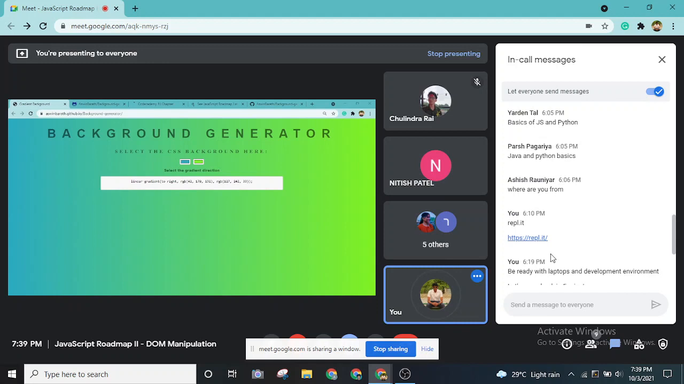I'll also be teaching you the new features that we have in JavaScript. There are a lot of new features, and we call these new features ECMAScript.